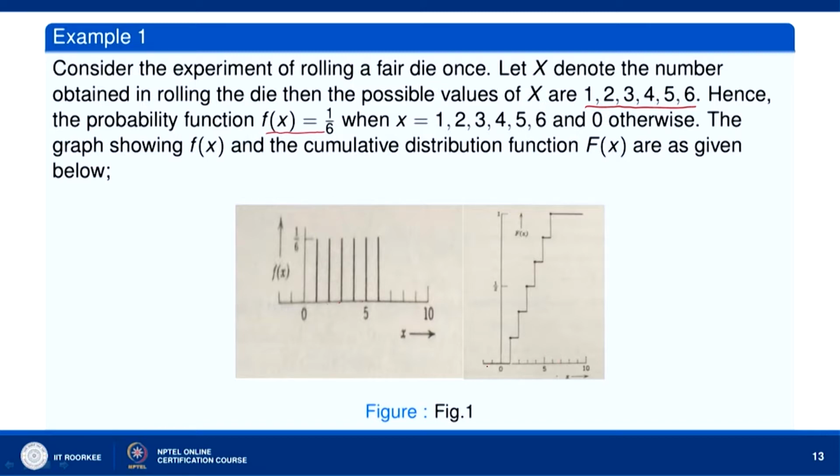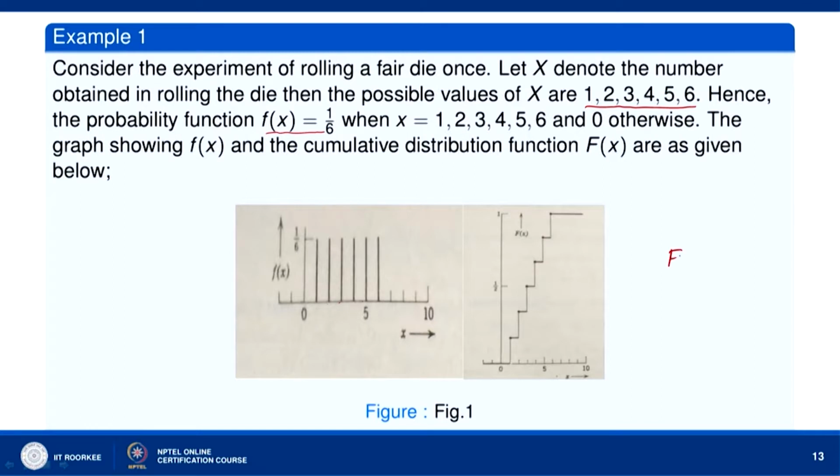So, here when x is less than 1, the probability that X is less than 1 is equal to F(x), which is the probability that X is less than or equal to x.